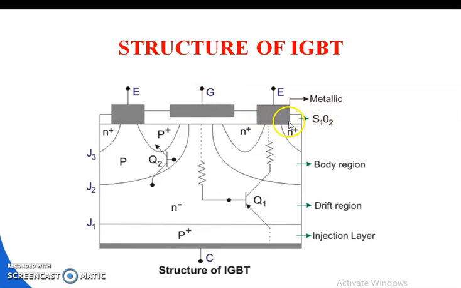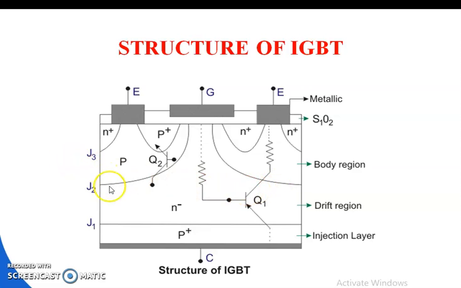A silicon dioxide material is present, which satisfies the constructional features of the power MOSFET, because in a MOSFET a silicon dioxide material is also present, and it is metallic in nature.